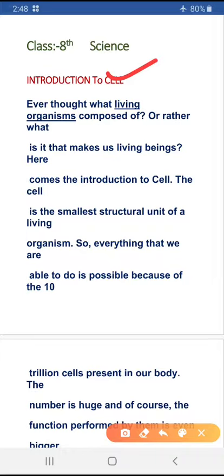Today's topic is Introduction to Cell. Have you ever thought what a living organism is composed of? Or rather, what is it that makes us living beings? Here comes the introduction of the cell.